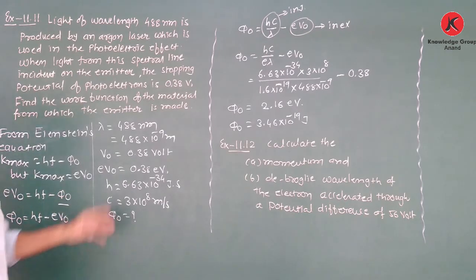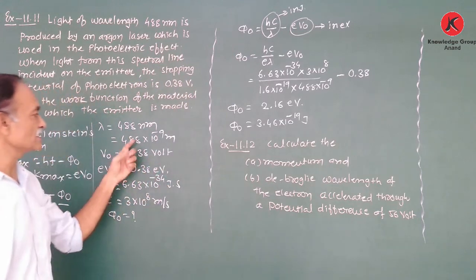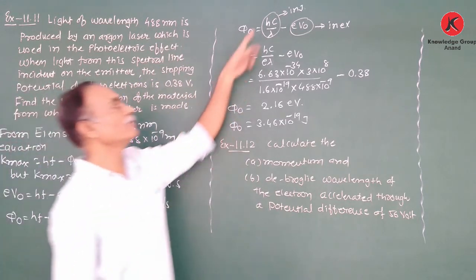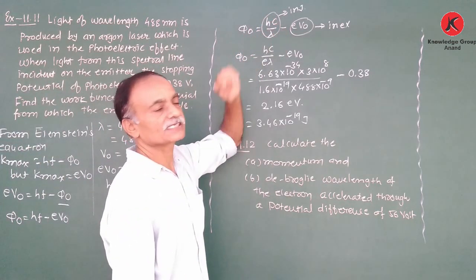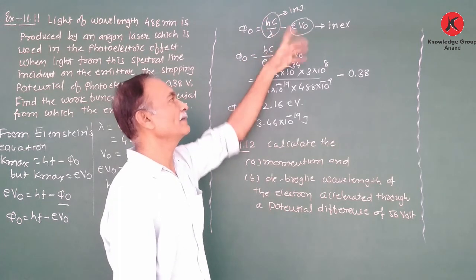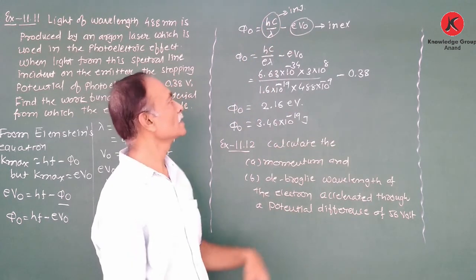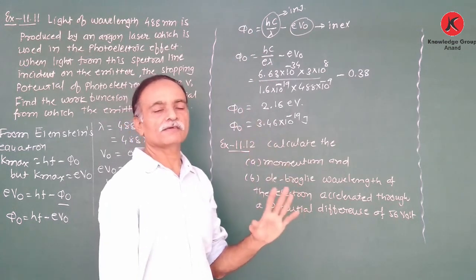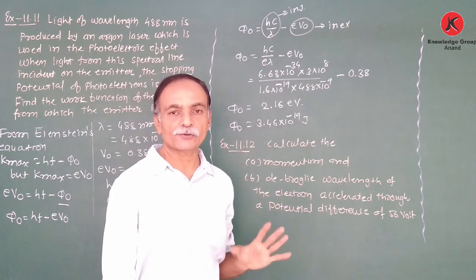Now, f is not given, frequency is not given, wavelength is given. Therefore, instead of f, we substitute c by lambda. Therefore, hc upon lambda minus eV0. Generally, we obtain the value of work function in electron volt.